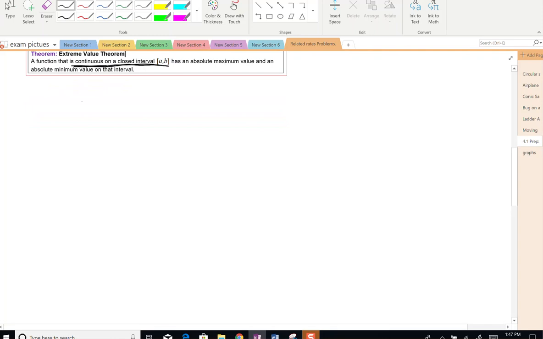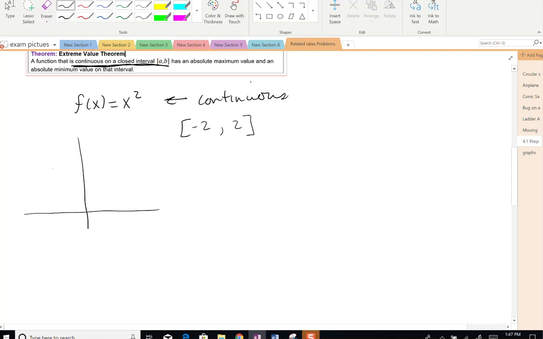For example, if you have f of x equals x squared, this is continuous. But let's shorten its domain, -2 to 2. We know that this graph looks like this. It goes from -2, it's equal to 4, and at 2, it's equal to 4. So it looks like this.